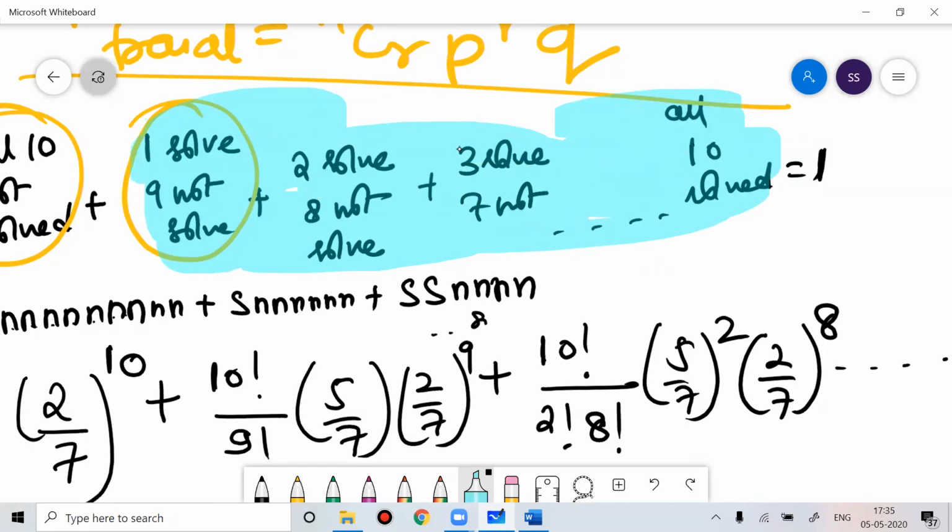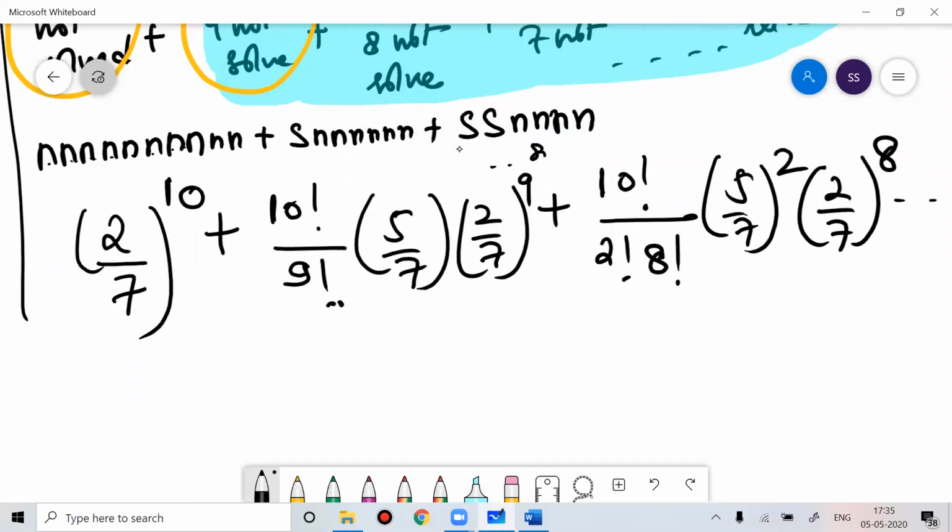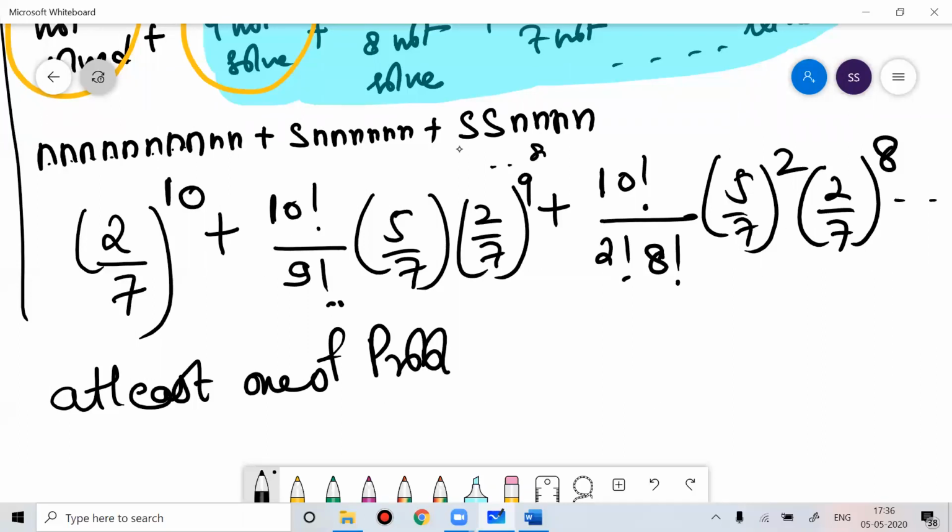Either you manually calculate what is there under blue color, or you can write it as: at least one of the problems solved equals 1 minus none of the 10 problems solved.